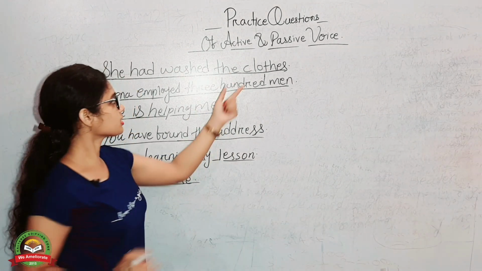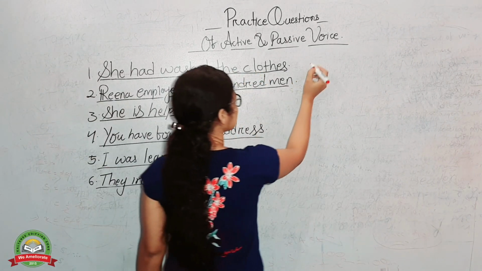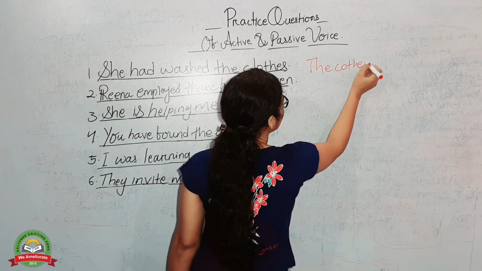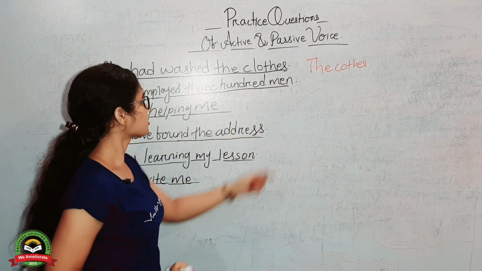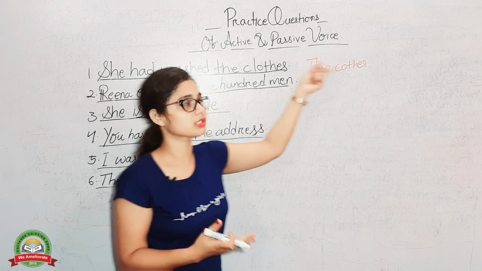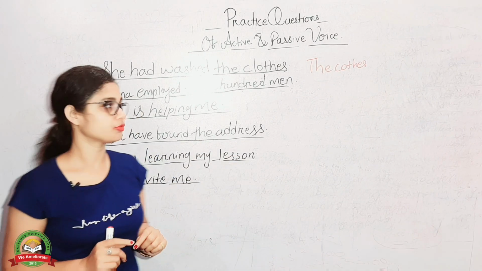Okay, so what is the object here? Here the object is the clothes, right? So we are writing first the clothes. The clothes, done. After the clothes what we have to use? We got the object. Then what is the structure? Had been verb 3 we have to use.